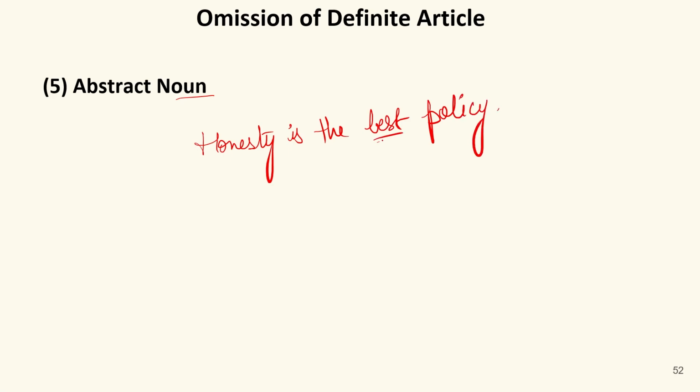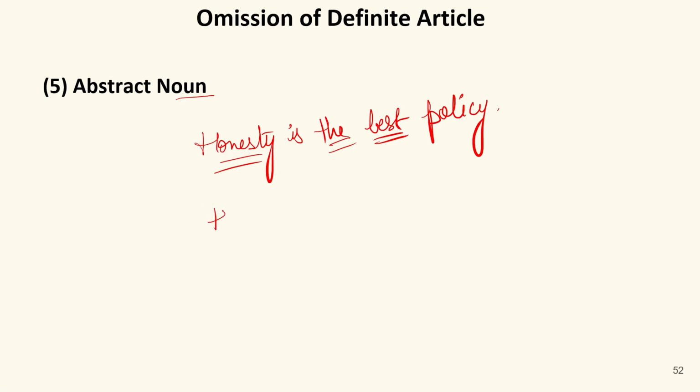Abstract noun. Any abstract noun. For example, goodwill or intangible in nature. For example, we have happiness, sadness, or any abstract noun, any emotion that arises out of us, integrity, honesty, and so on. We cannot use any article before the name of any abstract noun. For example, if I say honesty is the best policy. Here we have the word best, that is a superlative degree, before which I can use the, but honesty is an abstract noun. I cannot use any article before it just because honesty is an abstract noun.